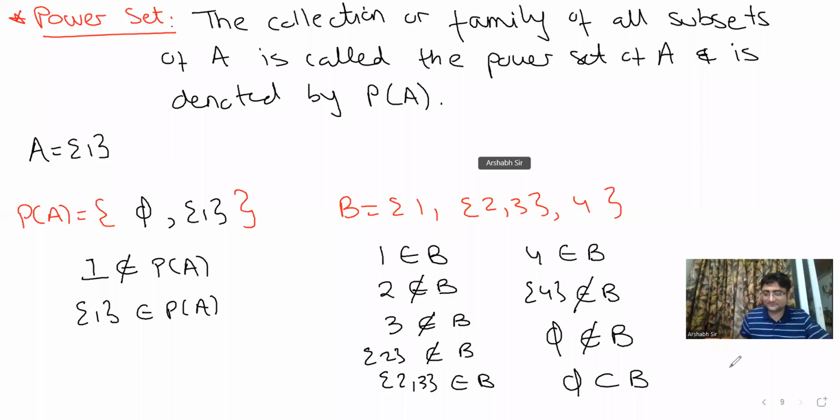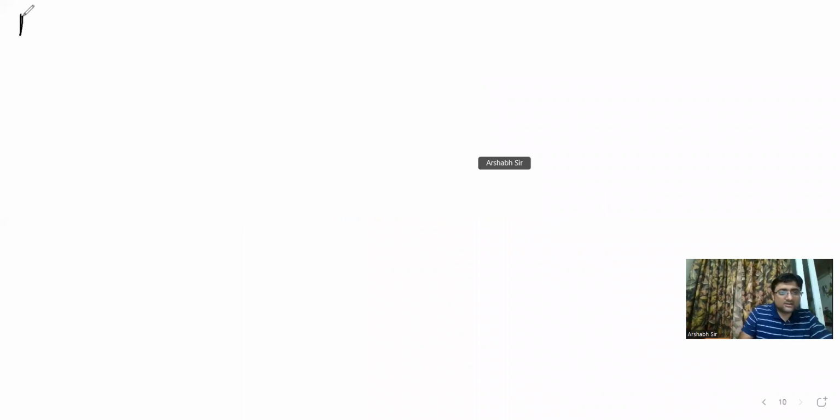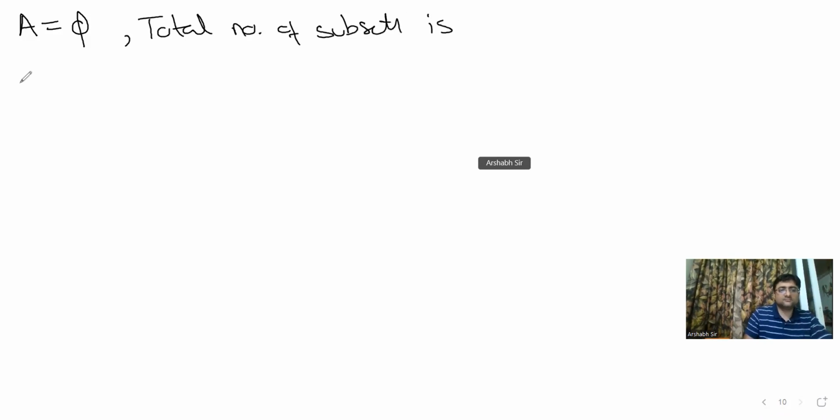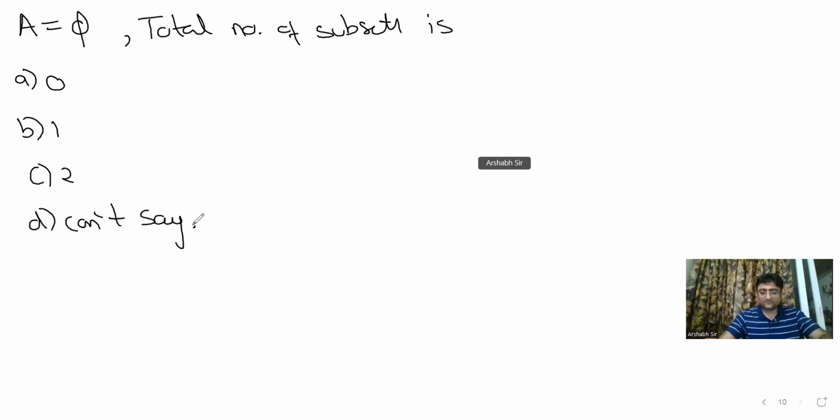Please make a note. आप लोग के लिए. A set A is the null set. ठीक है? Tell me what is the total number of subsets on chat. Now see guys.